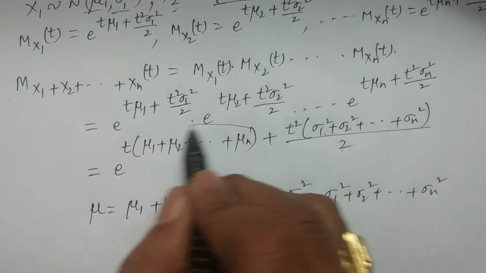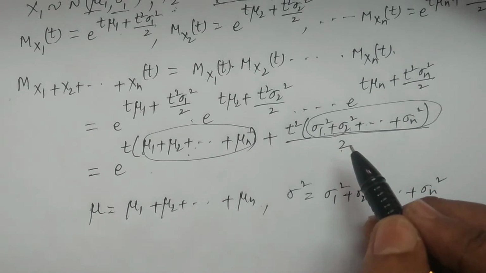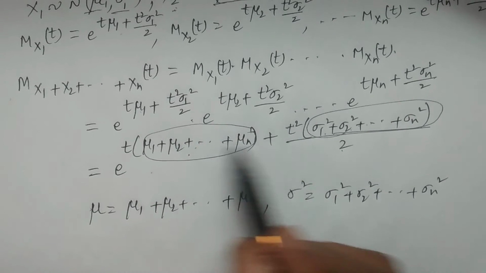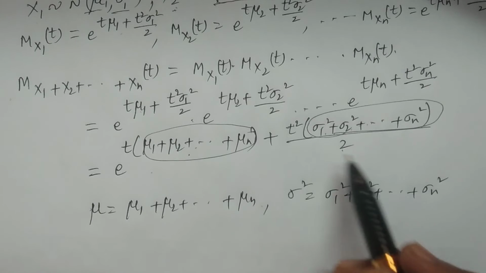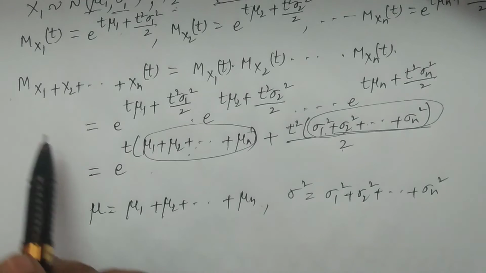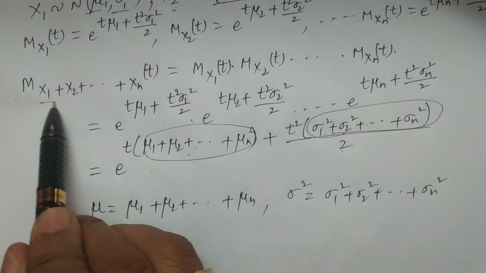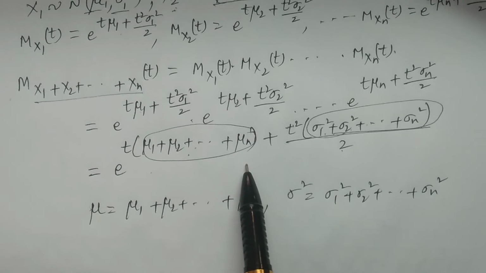If you consider this entire thing as mu and this entire thing as sigma square, then it is e power t mu plus t square sigma square by 2. What is this? This is the moment generating function of a normal distribution again. Therefore, the distribution of x1 plus x2 plus xn again follows a normal distribution by the uniqueness theorem of the moment generating function.